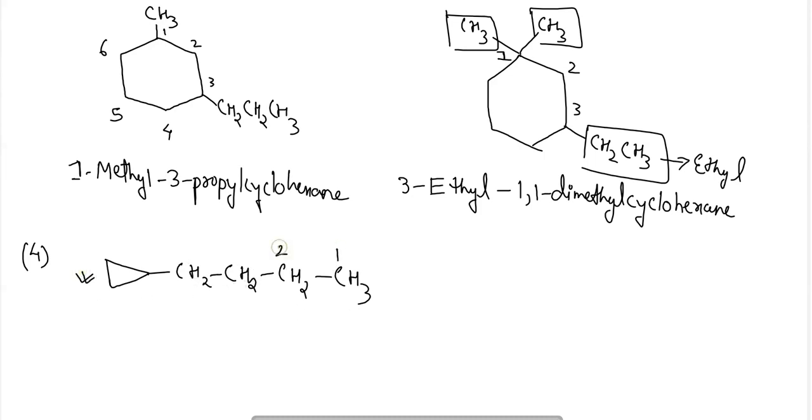The numbering will be 1, 2, 3, 4, and the name of this compound will be 1-cyclopropylbutane. Okay.